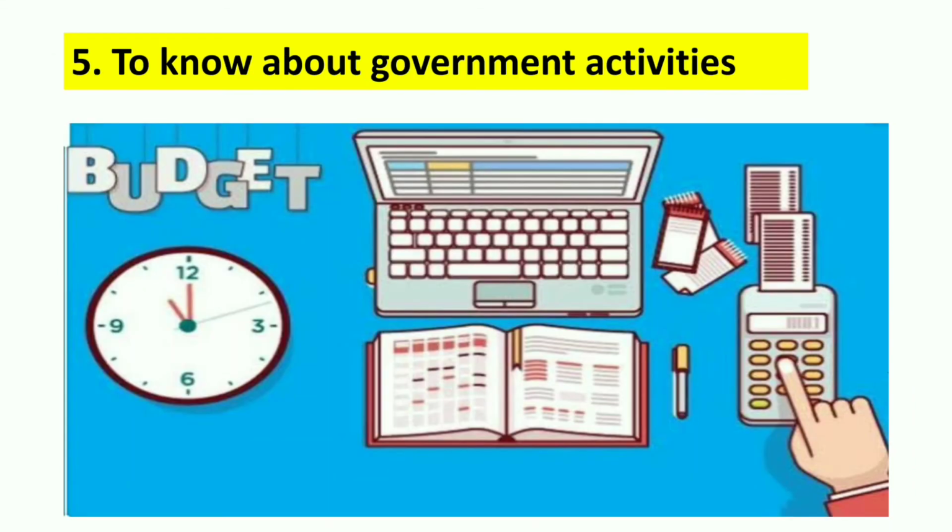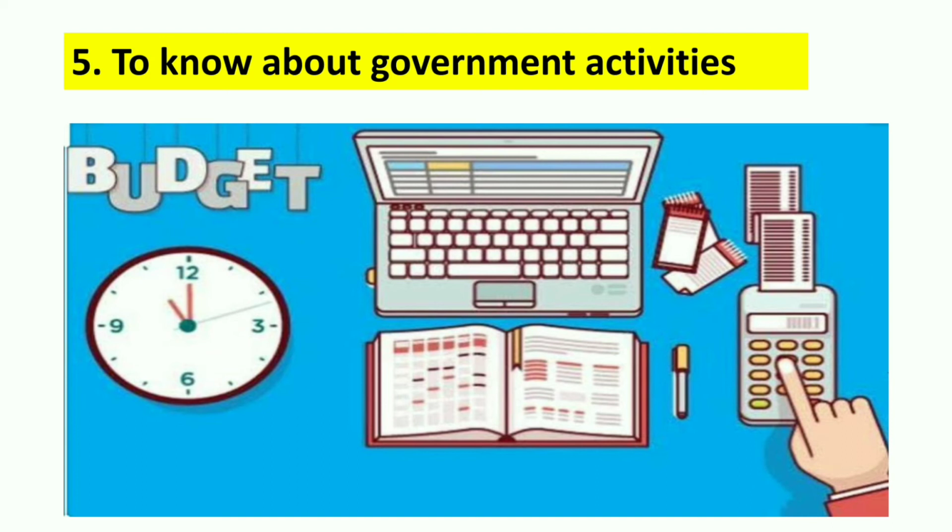And the next important objective of government budget is to know about government activities. Through the balance sheet of the government, we can know where government is spending, from where government is earning, whether there is any mismanagement of funds, whether there is any corruption or not. We can get to know about it through the government budget, because it tells us how much government is earning and how much government is spending, and if there are some discrepancies in that, we can get to know about the corruption and the mismanagement of funds.